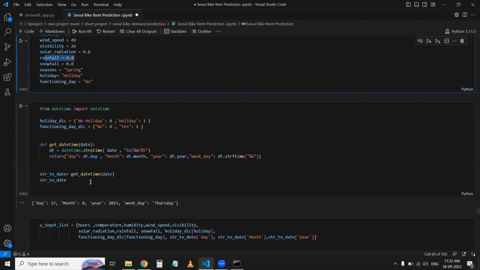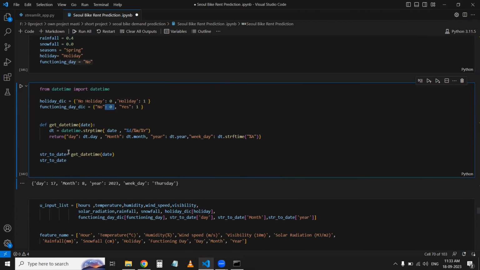For that I have written some code: if no holiday, convert no holiday to 0 and holiday to 1, and the same for functioning day, 0 and 1. It means if the user gives me the holiday, my machine understands it as 1, and if the user gives the functional day as no, my machine understands it as 0.